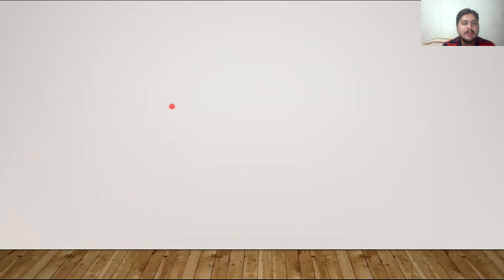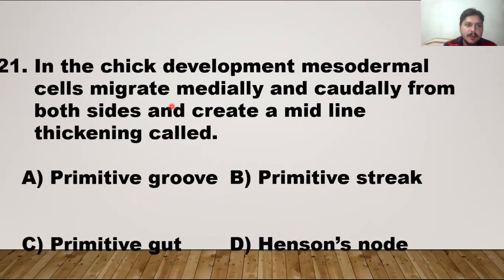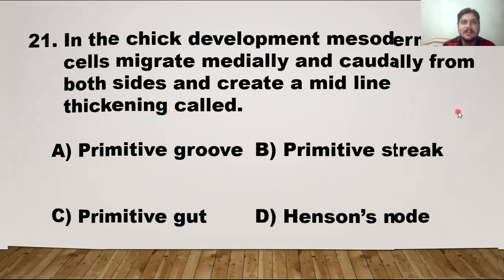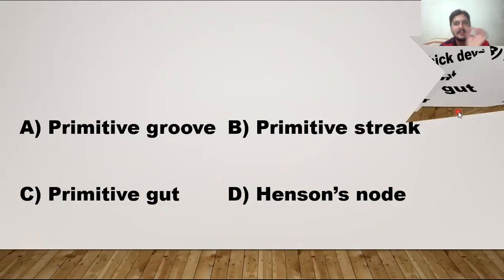So the next MCQ number 21. In the chick development, mesoderm cells migrate medially, that means centrally, and caudally, that means toward the tail, from both sides and create a midline thickening called a primitive streak. So the right answer is primitive streak. This one is a midline thickening.